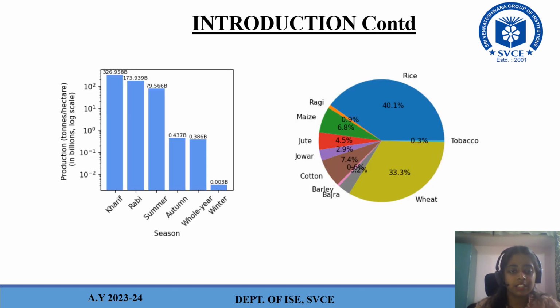So this picture depicts the different crops and seasons that we see. These are the seasons: summer, autumn, winter. And here we have production in tons or hectares. So this is the image that depicts it. And also in this pie chart, we have rice, tobacco, wheat, and the percentage in which they are produced, like ragi, maize, jute, jowar, cotton, barley, bajra. So all these things.